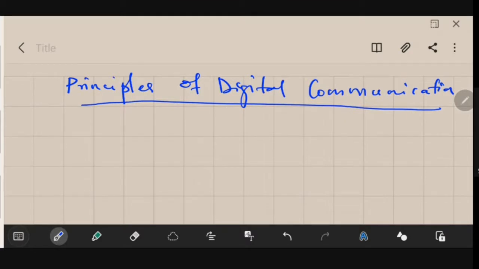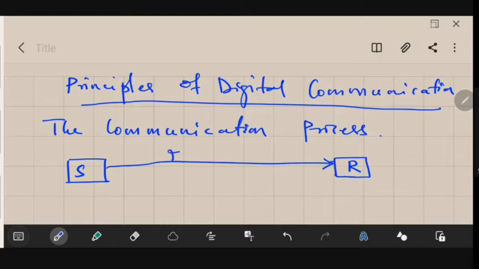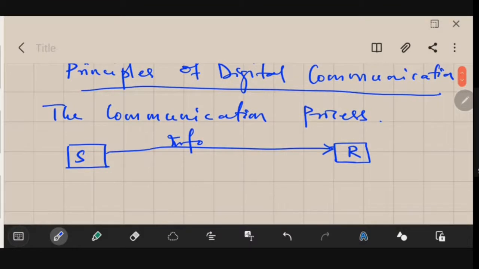So we have to first understand the communication process. You could note it down. If you have a source and a destination, let's say in layman's language, a sender and a receiver, and you are sending some information, then this is also communication. The literal meaning of communication is basically the exchange of information. That means you are sending some information from this sender to this receiver.